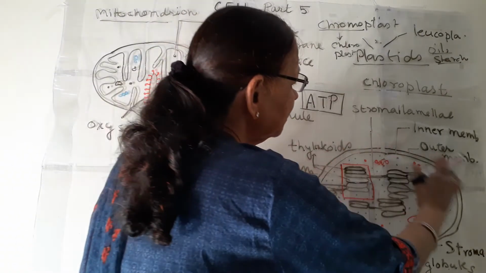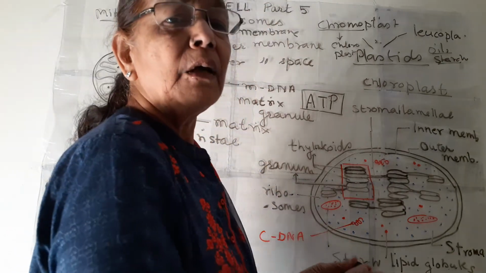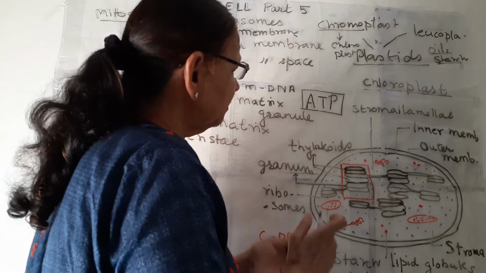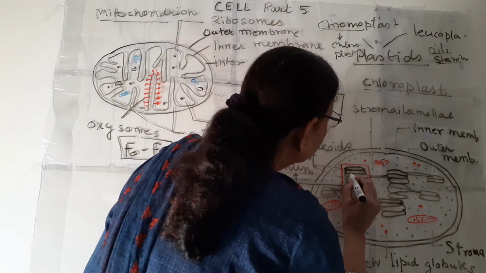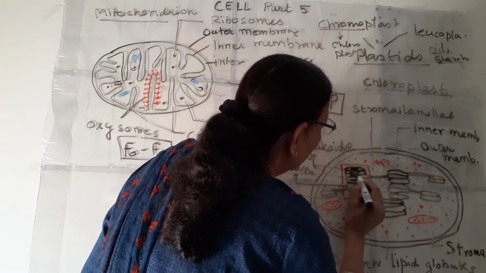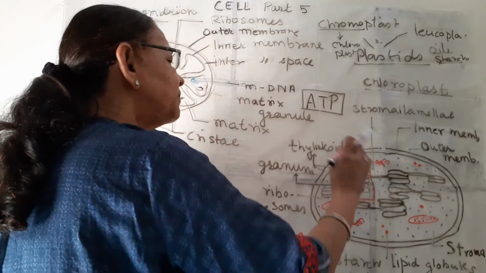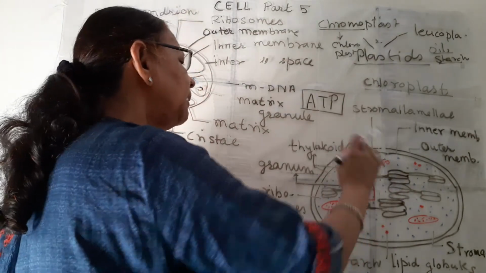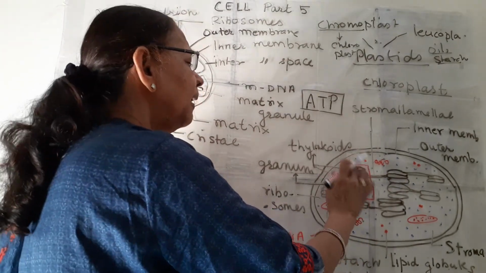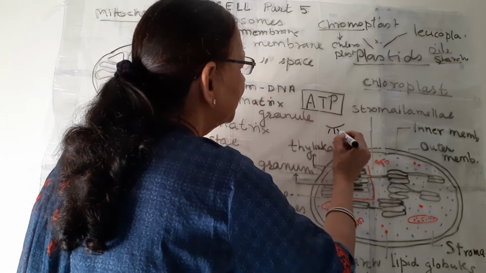So where does photosynthesis take place? Where the chlorophyll is present. Chlorophyll is one of the most important ingredients of photosynthesis, and this chlorophyll is present inside these thylakoid membranes or thylakoid lamellae. Both chlorophyll A and B are present inside it, and this chlorophyll absorbs sunlight.